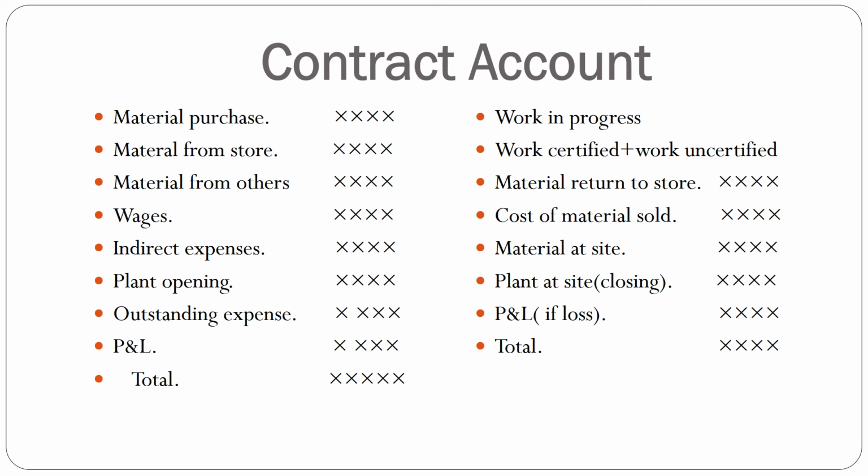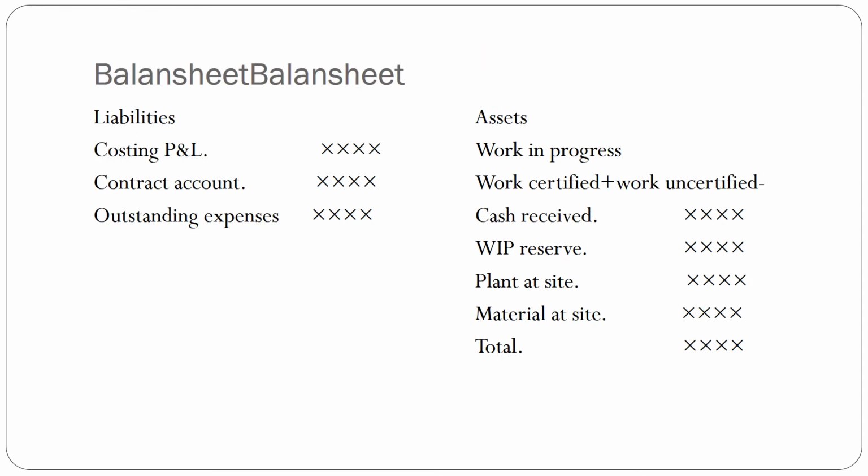Then we have to take the difference between the credit and debit totals. Where the total of credit exceeds the debit, it is profit. Alternatively, where the expenses exceed the income, that is the credit side, it is a loss. If it is a loss, it is entered on the credit side, and if it is a profit, it is entered on the debit side. Then you can see a balance sheet format here.